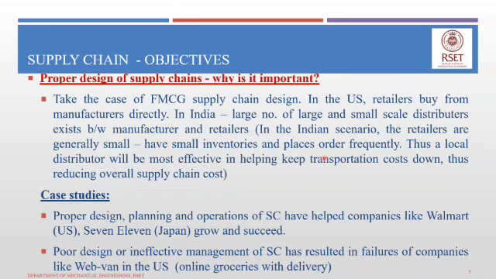So when the retailers are generally small and place orders much more frequently in smaller quantities, it is much more efficient for the supply chain to have a distributor stage, where a distributor aggregates and stores large quantities of the product at a location nearby the retailers.